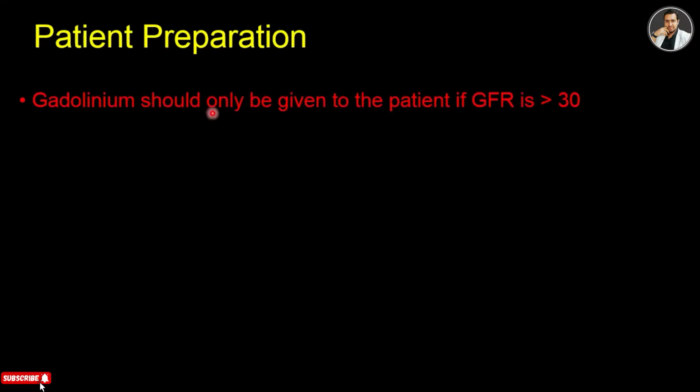And gadolinium should only be given to the patient if GFR is greater than 30. So before pushing the contrast or gadolinium, you have to make sure that the patient's kidney is functioning, and the condition of the patient's kidney will be assessed before the contrast is given and is measured by glomerular filtration rate, that is GFR. So if GFR is less than 30, gadolinium is contraindicated.